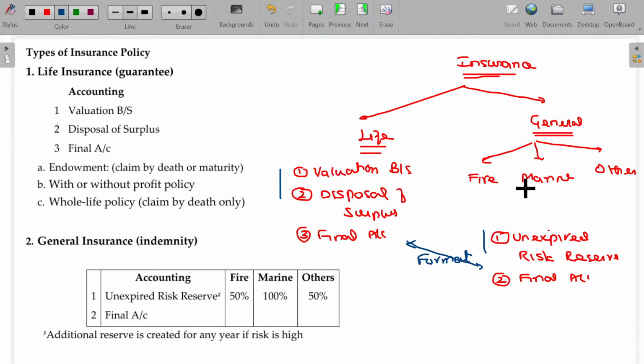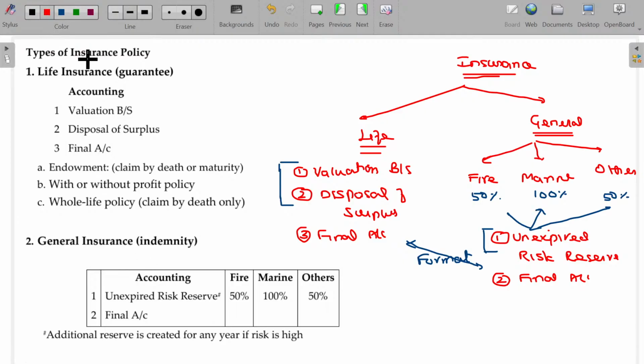While preparing the unexpected risk reserve, you have to maintain 50% of the net premium as your unexpected risk reserve for fire. In case of marine, it is 100%. For other insurance business, it is again 50%. This is the main thing you have to understand. So we try to finish these aspects first: how to handle the unexpected risk reserve, the valuation balance sheet, and disposal of surplus. This itself guarantees you scoring good marks. Anyhow, we'll go for some other theory as well as final accounts to finish completely.